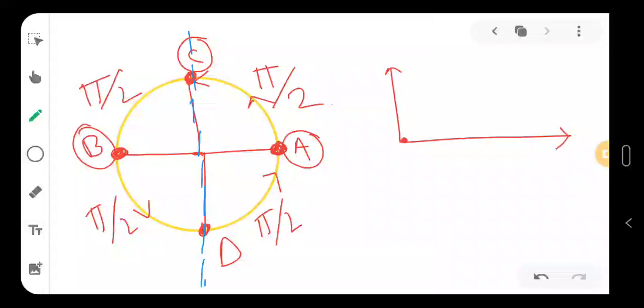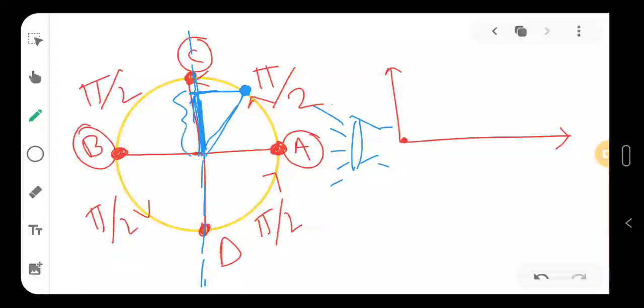Now the stone was at point A. Now suddenly the stone has come to this point. If I want to measure the displacement covered by the stone, let's say I am giving a torchlight here, and the shadow will form here, right? The shadow of this bob will form here. So I want to measure this part.